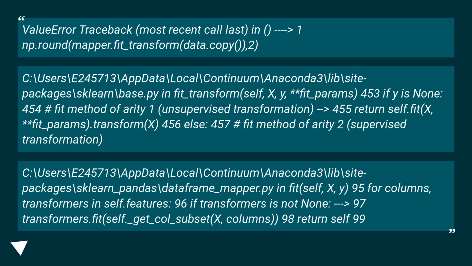ValueError traceback (most recent call last) in > 1 np.round(mapper.fit_transform(data.copy()), 2) c:\users\updata\local\continuum\anaconda3\lib\site-packages\sklearn\base.py in fit_transform(self, X, y, **fit_params) 453 if y is None: 454 # fit method of arity 1 (unsupervised transformation) > 455 return self.fit(X, **fit_params).transform(X) 456 else: 457 # fit method of arity 2 (supervised transformation)